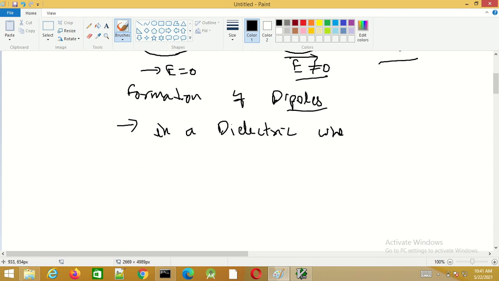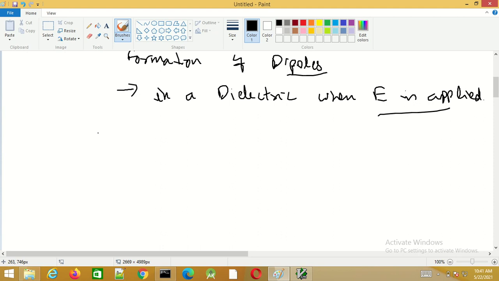We know that the dipole moment of a dipole is given by p equals q times d. It is a vector quantity, and this is known as the dipole moment.